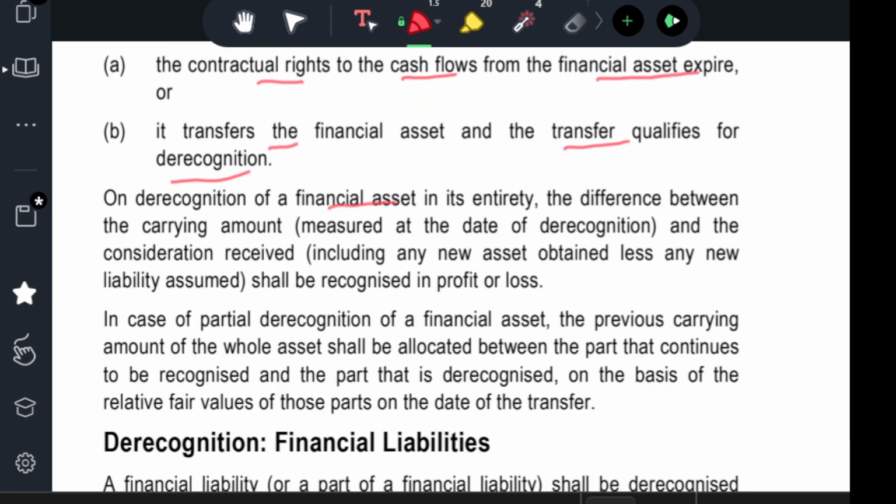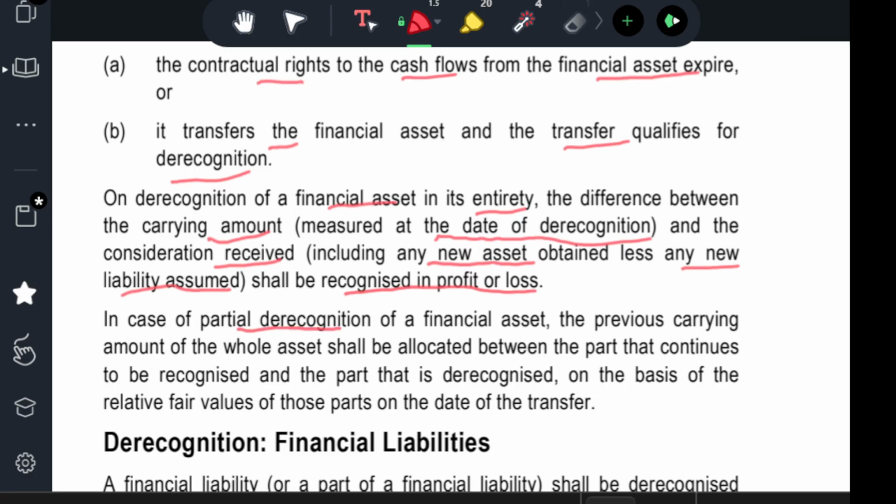On de-recognition of a financial asset in its entirety, the difference between the carrying amount measured at the date of de-recognition and the consideration received, including any new asset obtained less any new liability assumed, shall be recognized in the profit and loss account. When you de-recognize, some asset will be lying in the books, so either you have gained something out of the de-recognition, which is a gain you charge to P&L, or if there is a loss, you directly charge it to P&L.